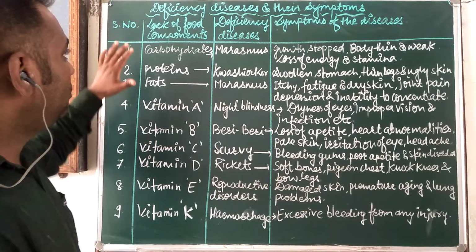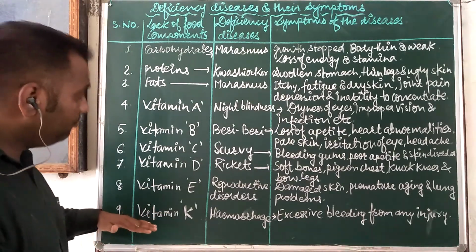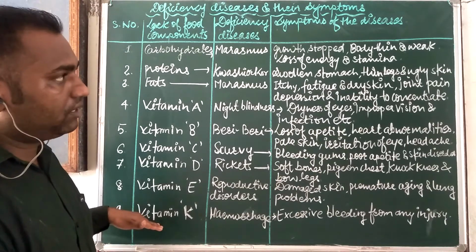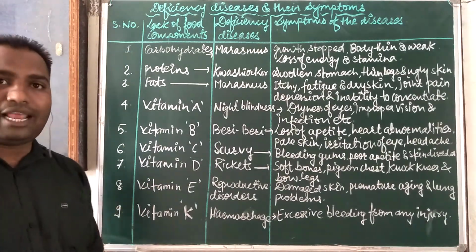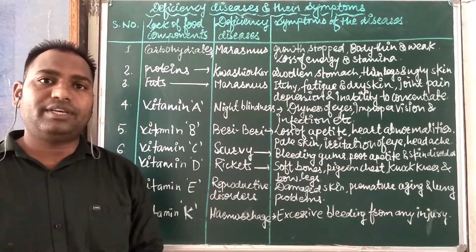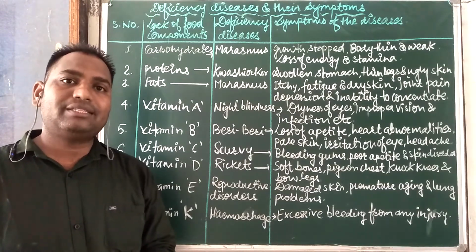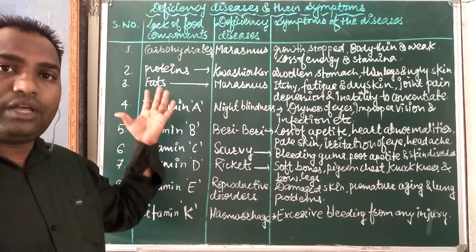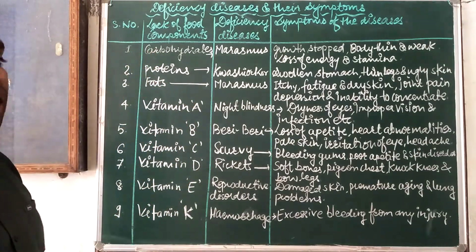Here I made one table. Some more nutrients are left, which we will discuss soon. So, the lack of food components: here we include nutrients like vitamins, minerals, salts, roughage, and different types of carbohydrates and proteins. First is carbohydrates.